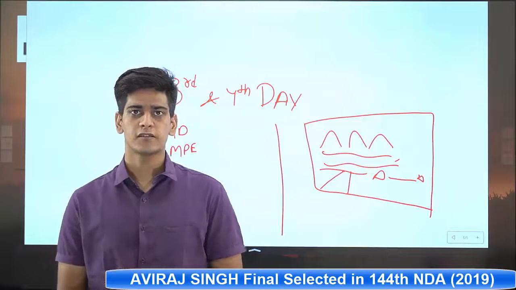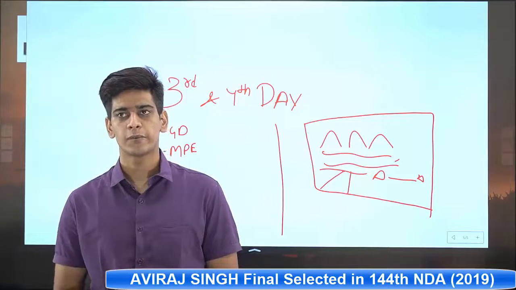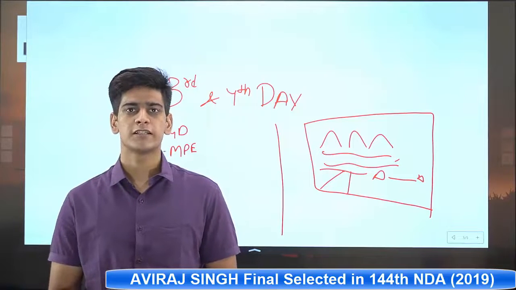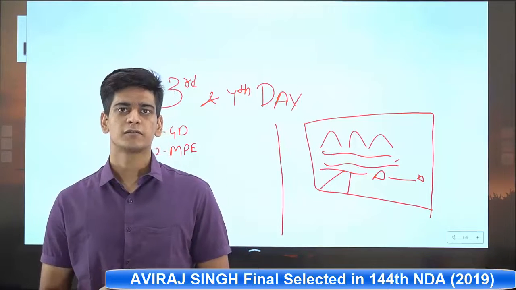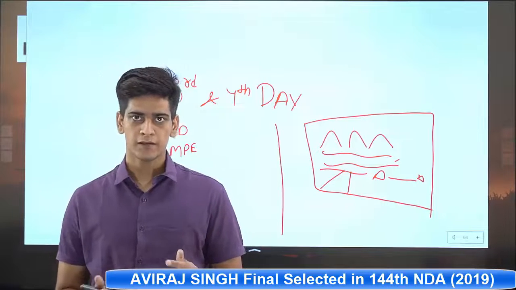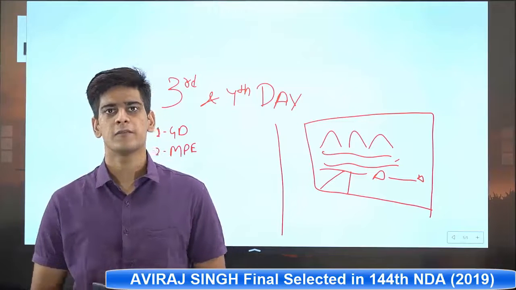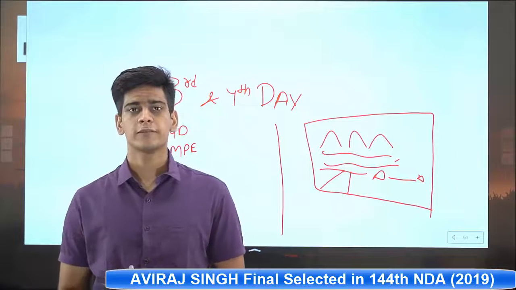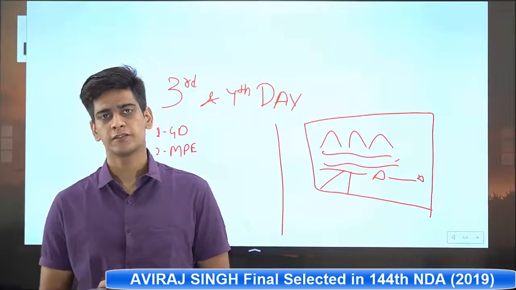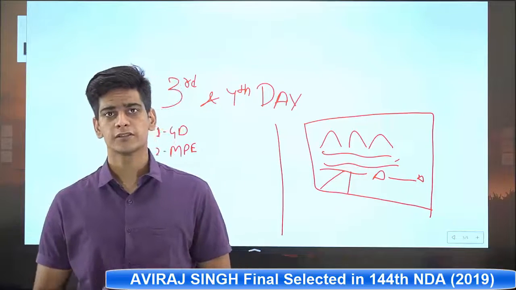In the first phase there is mainly a reasoning test and instrument reading about the planes, and in the second test you sit in a simulator cockpit and play games in it. There are a few games, and you are given 3 chances, and the best of 3 will be considered. So this is all the process that happens in the SSB.